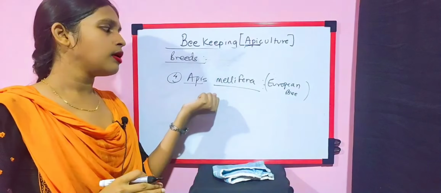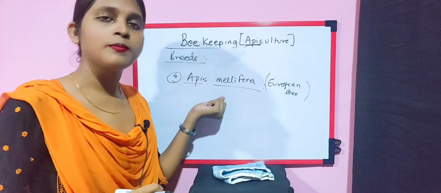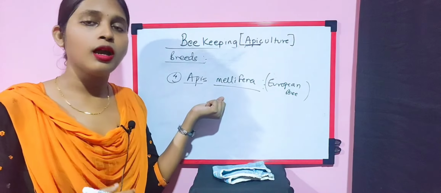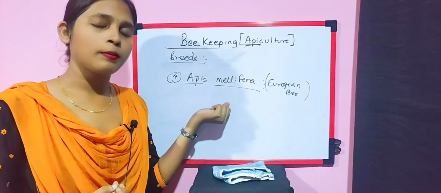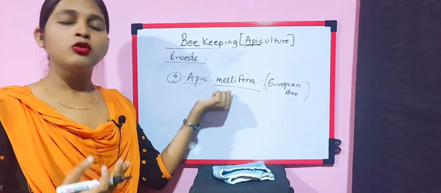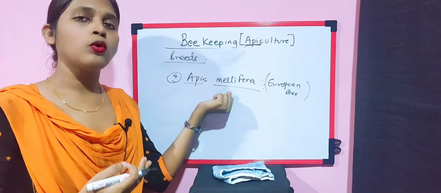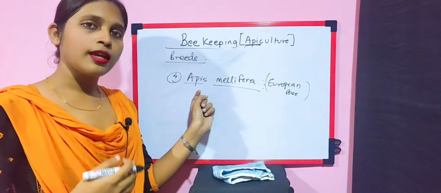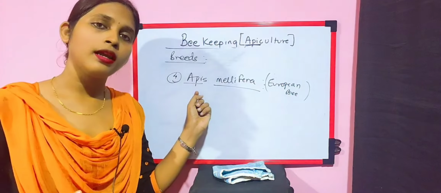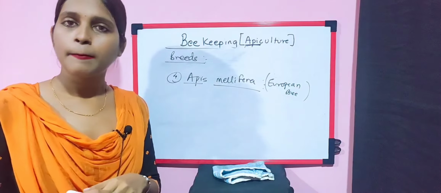Recently this Apis mellifera has been introduced in many parts of India for rearing of honeybees. So initially we used to use only Apis indica, but now recently this exotic species has been introduced into many parts of India and therefore we are also using Apis mellifera.